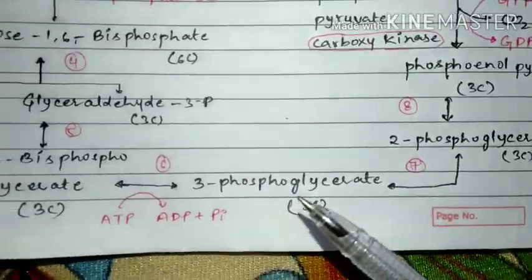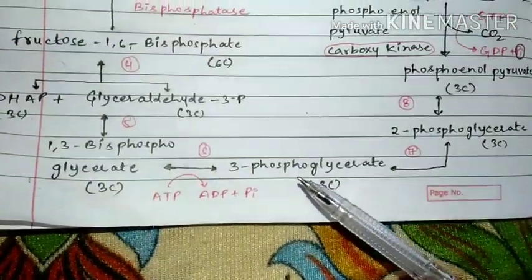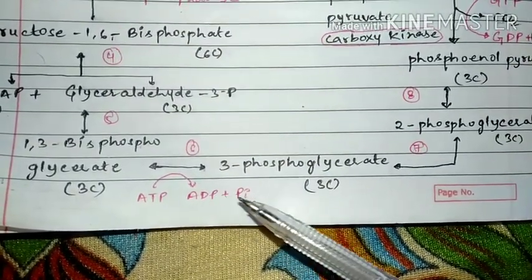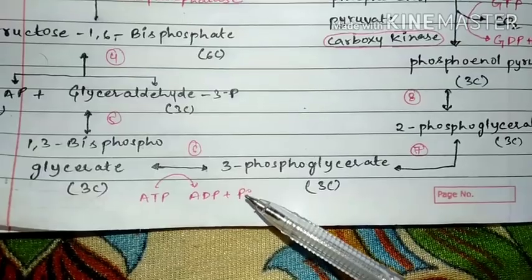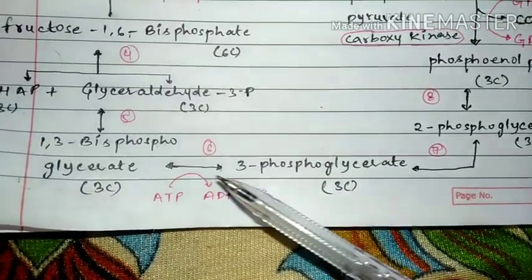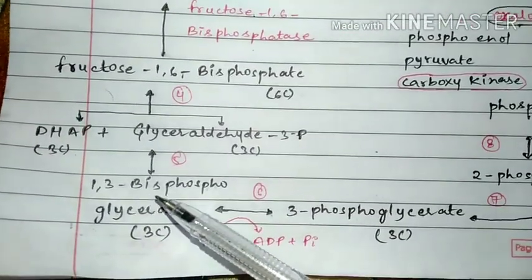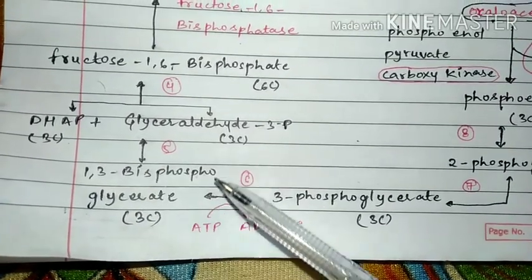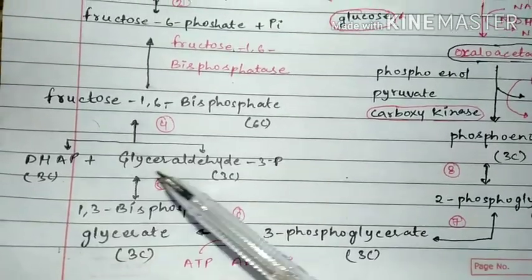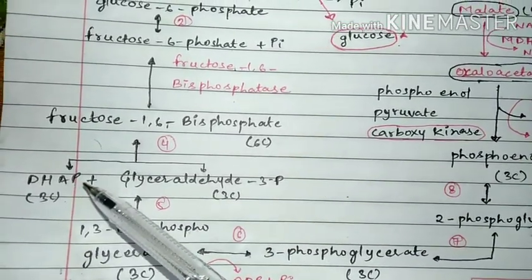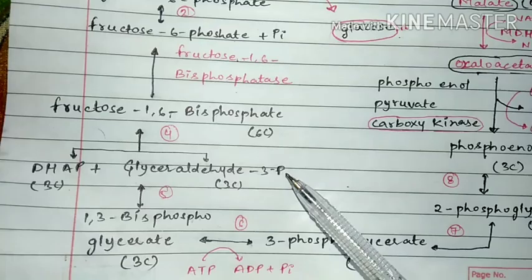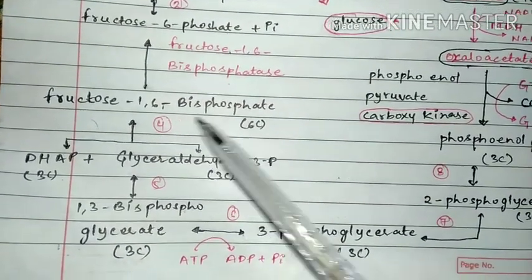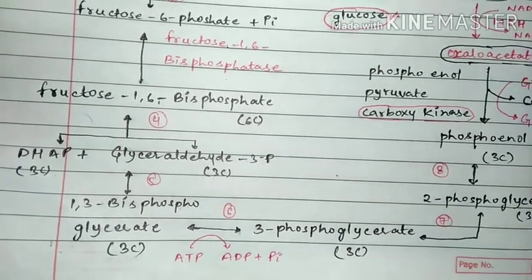After the formation of 3-phosphoglycerate, 1 ATP would convert into ADP and a phosphate group, and that phosphate group combines with 3-phosphoglycerate and forms 1,3-bisphosphoglycerate. Then it will form dihydroxyacetone phosphate and glyceraldehyde 3-phosphate, and these both combine and form fructose 1,6-bisphosphate, or fructose 1,6 diphosphate.